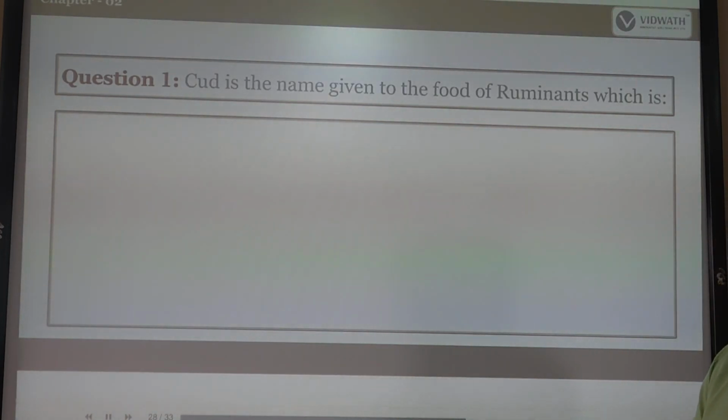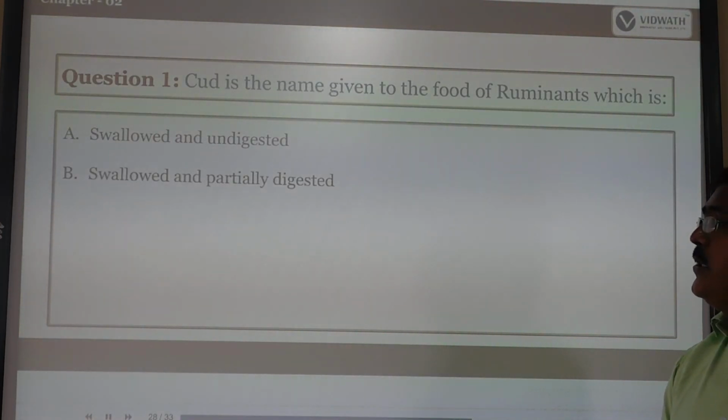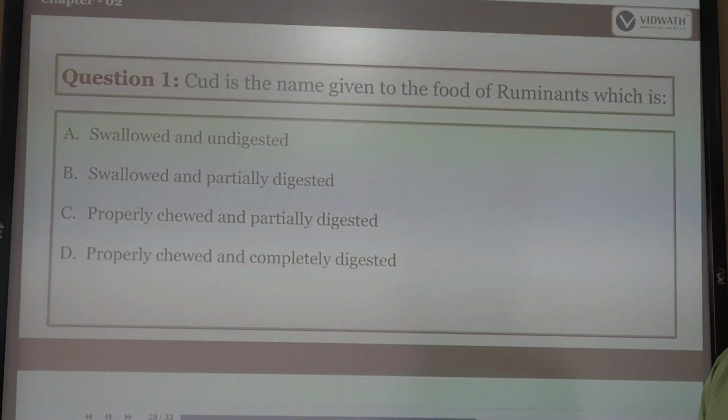Cud is the name given to the food of the ruminant which is swallowed and partially digested, properly chewed and partially digested, or properly chewed and completely digested. The correct answer is swallowed and partially digested.